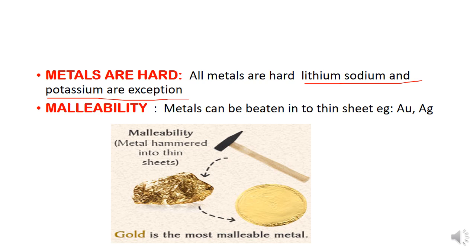The next property is malleability. Metal can be beaten into thin sheets. The examples are gold and silver. In this figure you can see that we are hammering a block of gold and it is then made into a thin sheet form. Gold is considered as the most malleable metal.